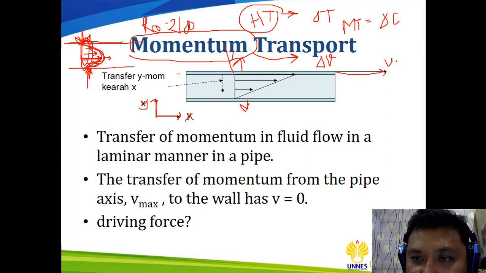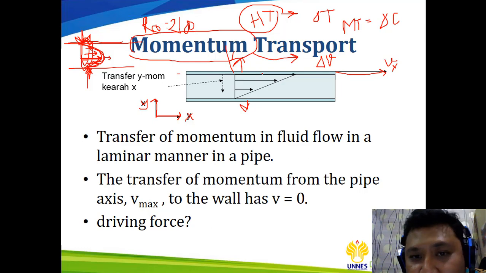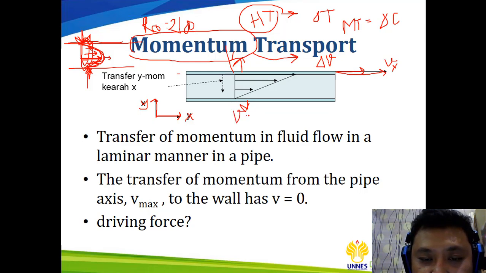with a certain velocity, Vx, let's say. So what will happen? The fluid which contacts the upper wall will of course have the same velocity as the movement of the wall, while the fluid which contacts the bottom wall will have a velocity of 0.